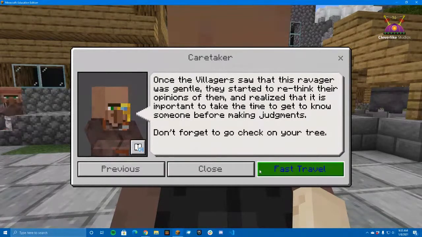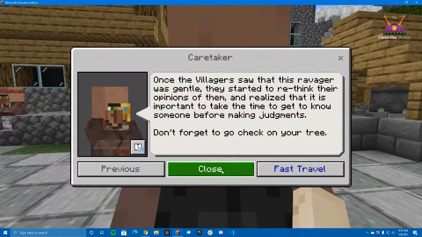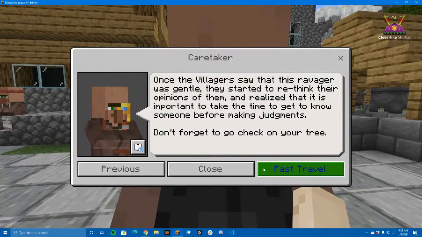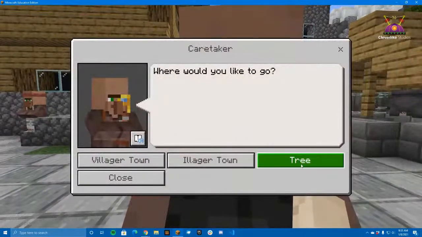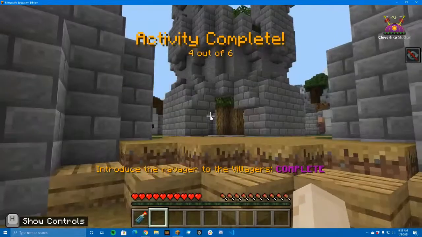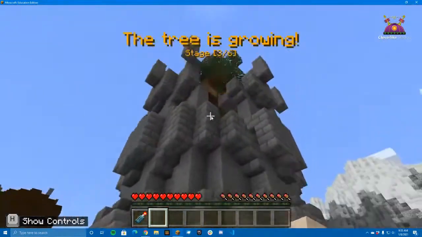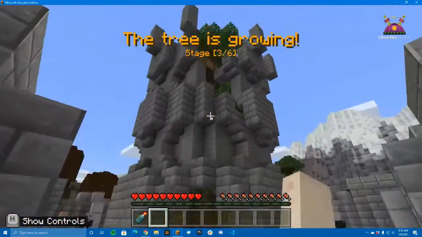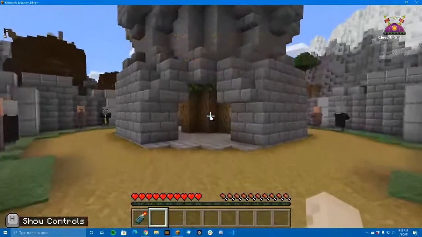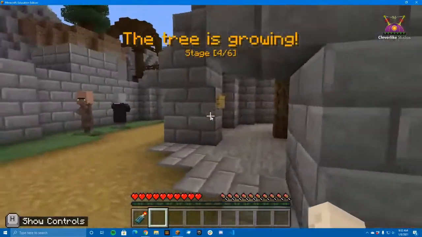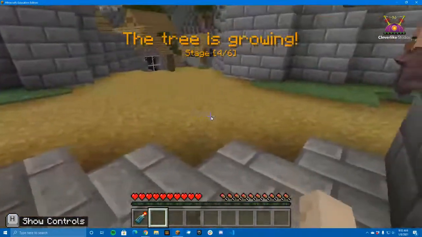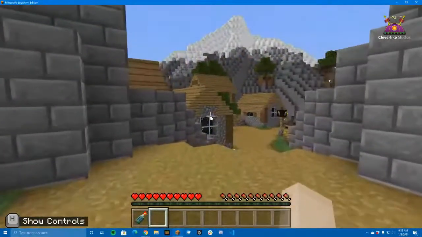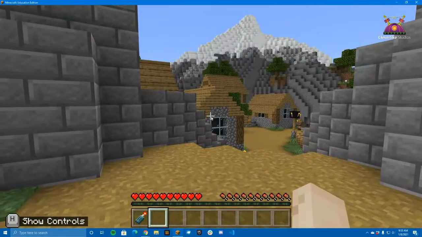Okay, I think we're done with, we've got, let's see, let's go check on the tree. There we go. Stage 3 of 6. Tree is growing. Okay, so let's head over to the villager side and see if we can help out.